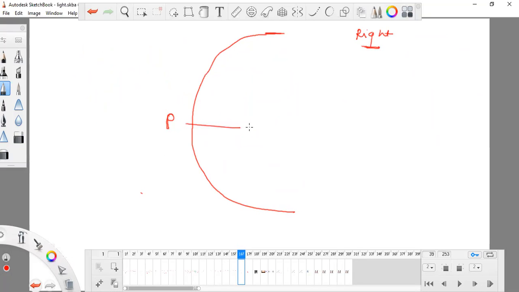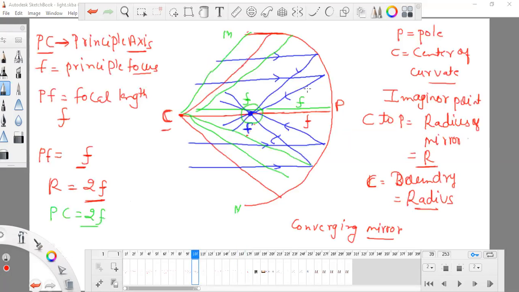If I draw a straight line starting from P, a point will come which is known as the center of curvature.